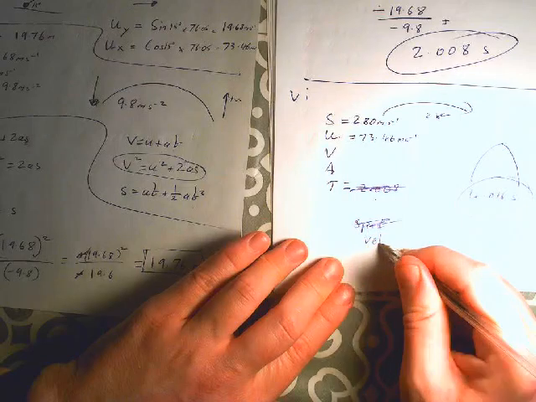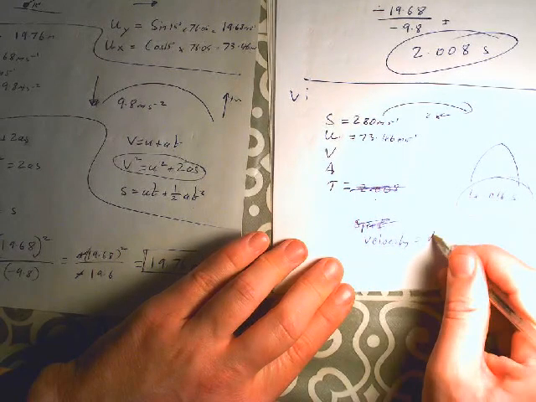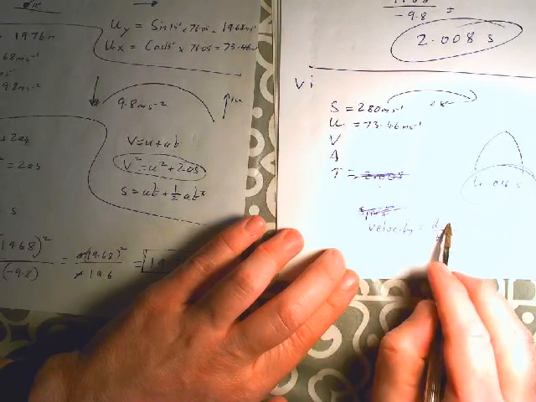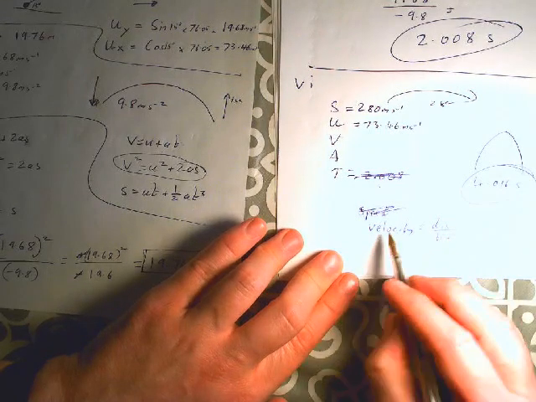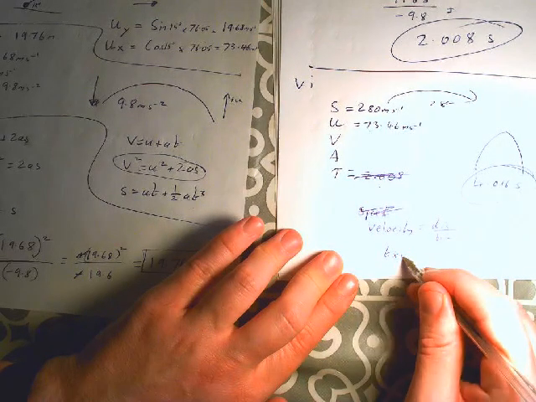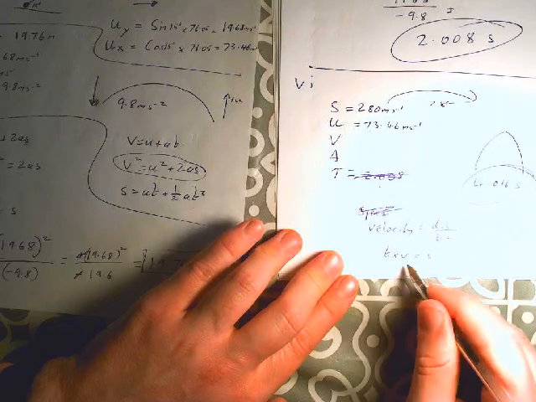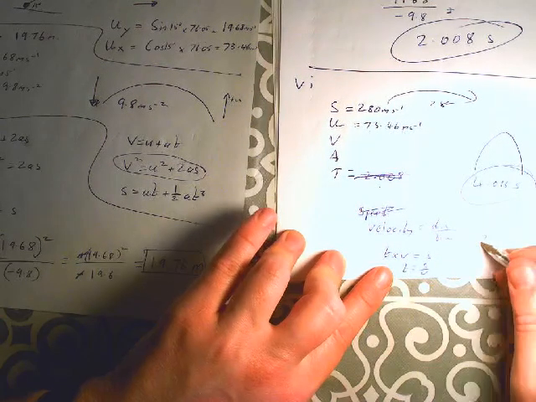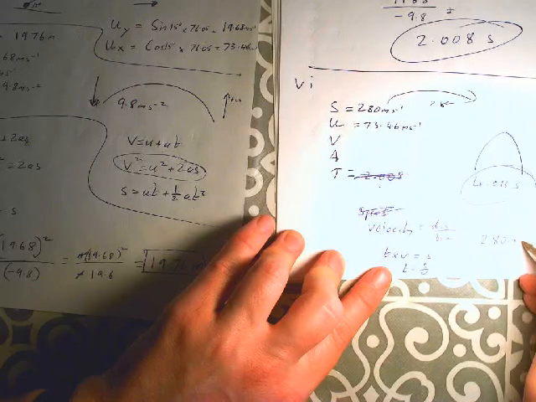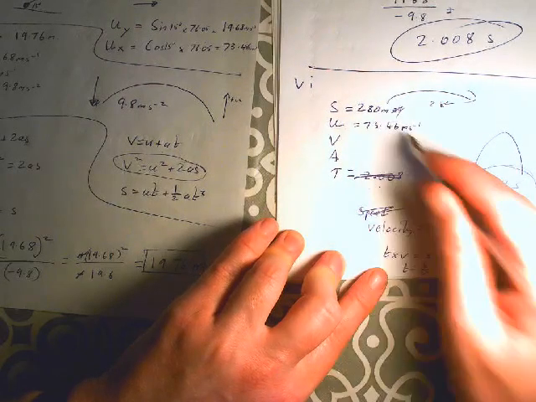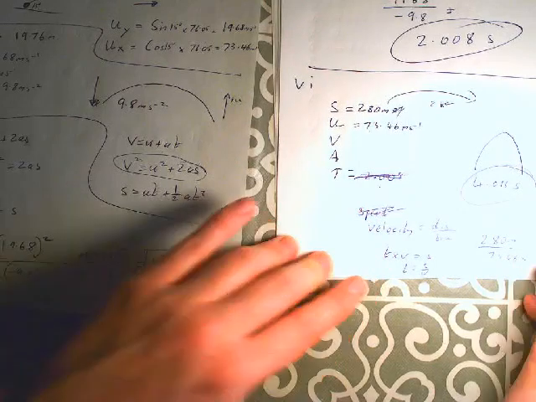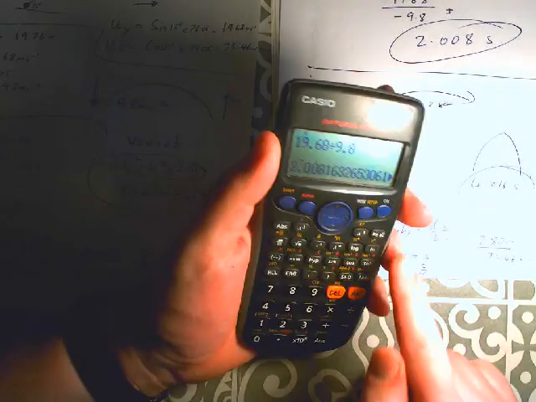Here we can ignore things like wind resistance and friction and stuff. So all we have here is, I'm going to change the rhetoric a little bit and say speed is distance over time. Or no, let's not. Let's keep it good. Velocity is displacement over time. And we have velocity, we have displacement, we're just looking for time. So bring the time across. Time times velocity is equal to displacement. We're looking for time. Time is equal to displacement over velocity.